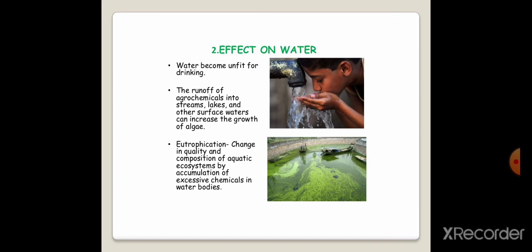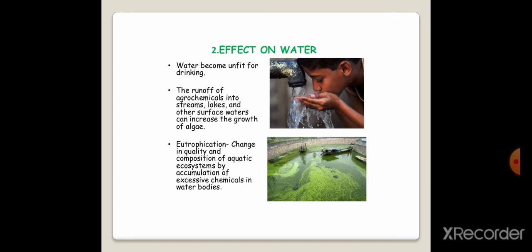There is a lot of increase in algae due to the use of agrochemicals. There is also a change in quality and composition of the aquatic ecosystem. Aquatic ecosystem means the number of animals living in that water, which is called an aquatic ecosystem.